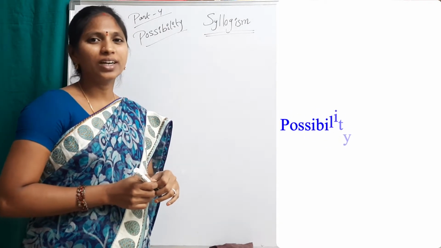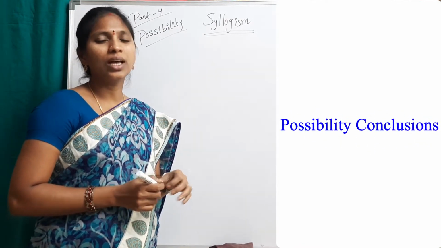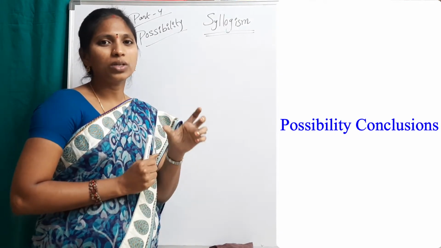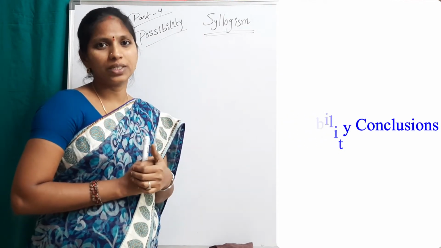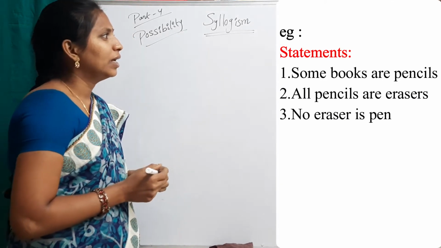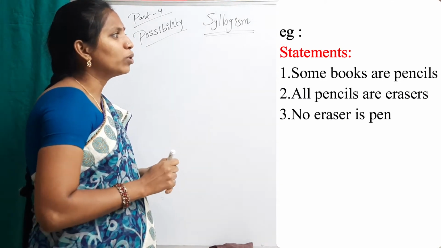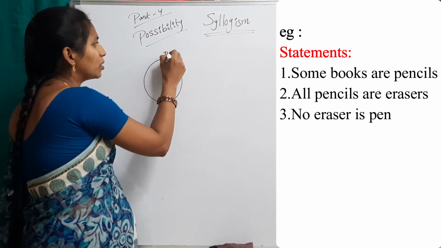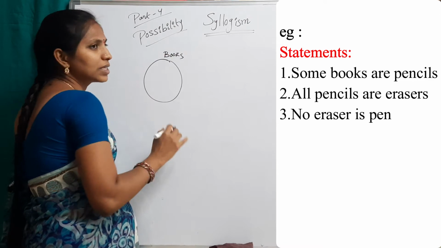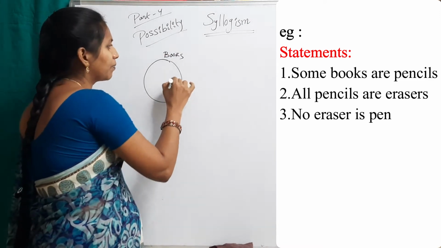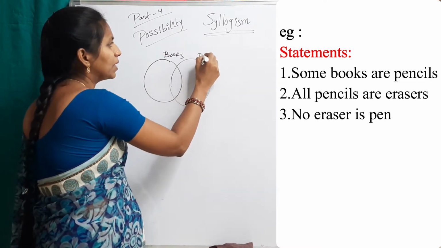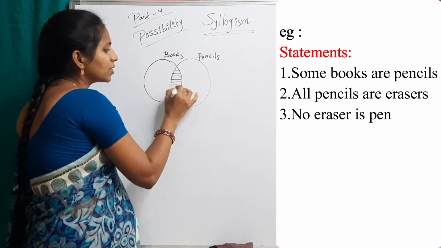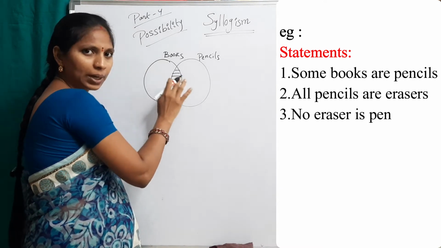Possibility conclusions are different from definite conclusions. Possibility is nothing but "it can be". There are many possibilities for some statements. See, first example, first statement: some books are pencils. Suppose this circle is for books, and this circle is for pencils. This is the intersection part of books and pencils.